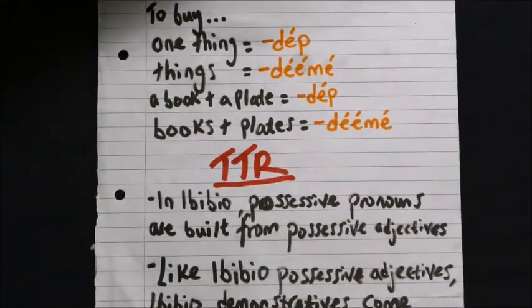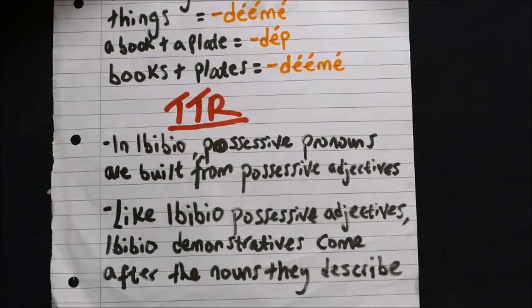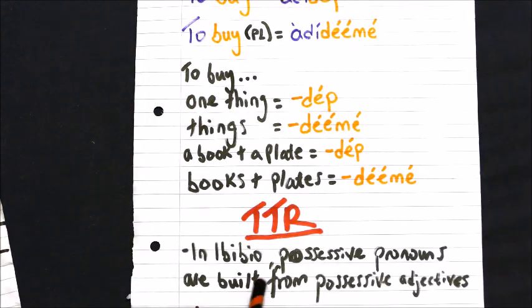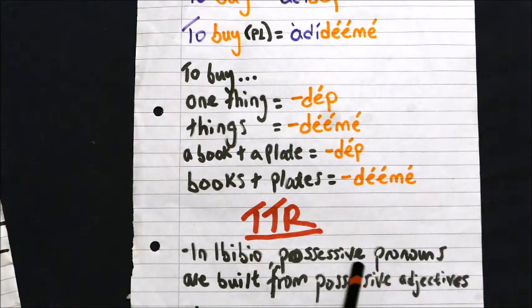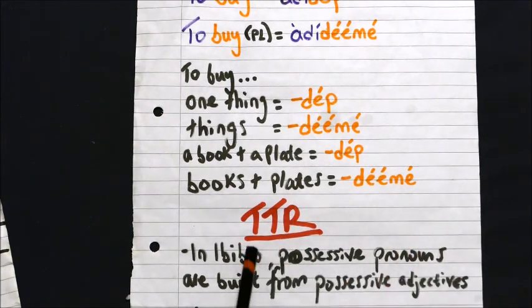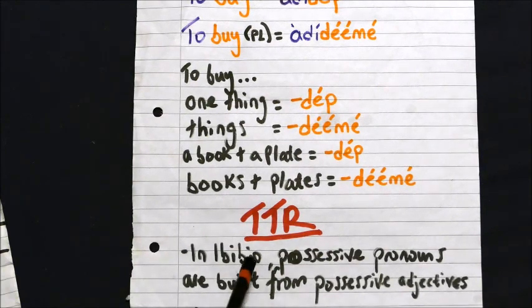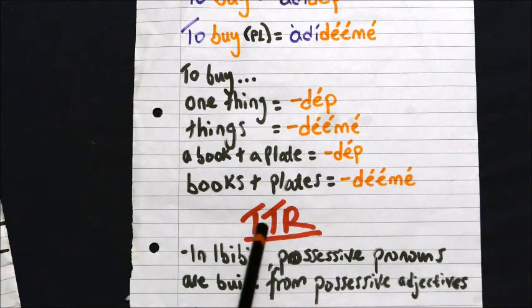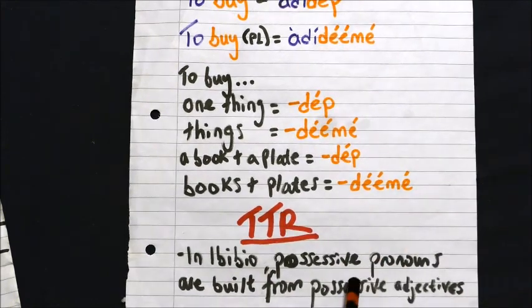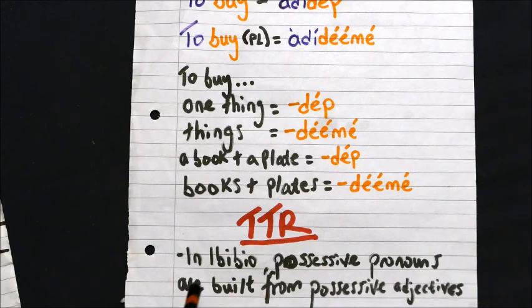So things to remember from this episode. I'm not really sure which is built from which, if possessive pronouns are built from possessive adjectives or the other way around. I've only written it this way because that's how I've gone through it in this series 3. But what we need to understand is that there is a relationship between possessive pronouns and possessive adjectives in Ibibio, right?